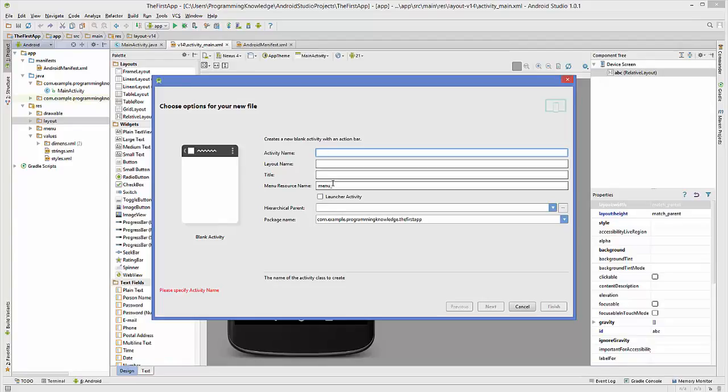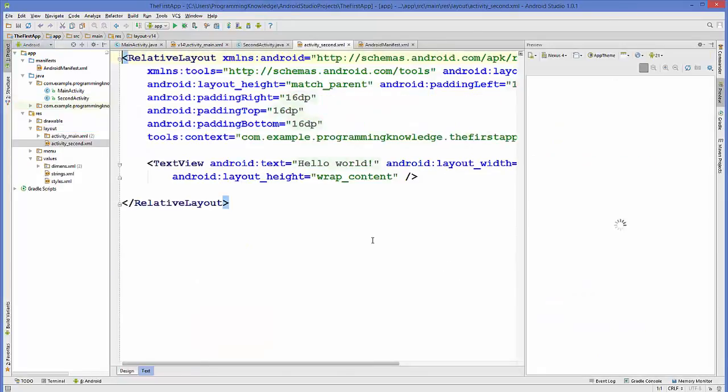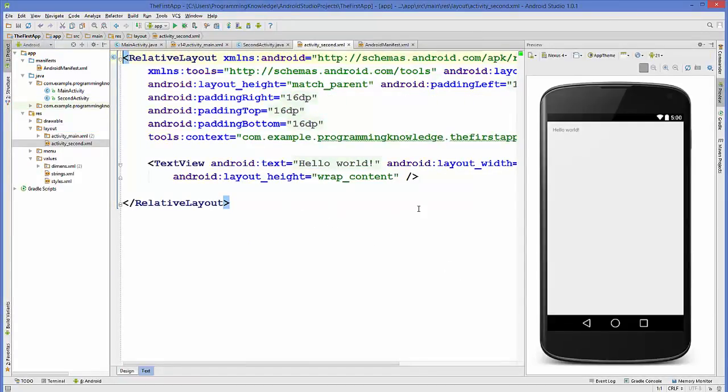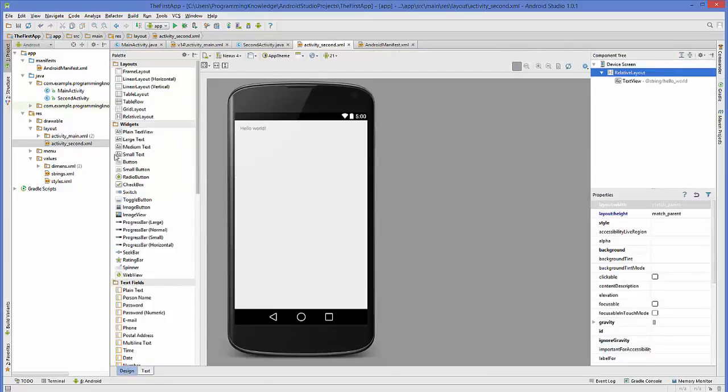You can give a name to your activity, for example second activity. Okay, and everything is by default created for you, and just click finish. Once you click finish, the second activity will be created for you, and now you will be able to see in your layout folder in your resources directory there will be an extra XML file created for your second activity, which is activity_second.xml.